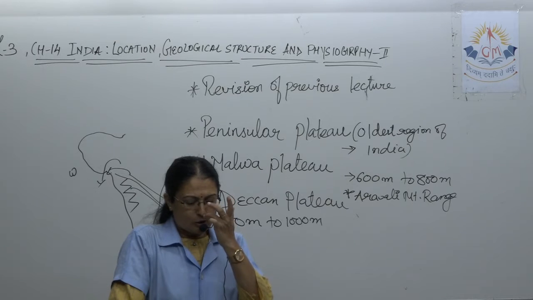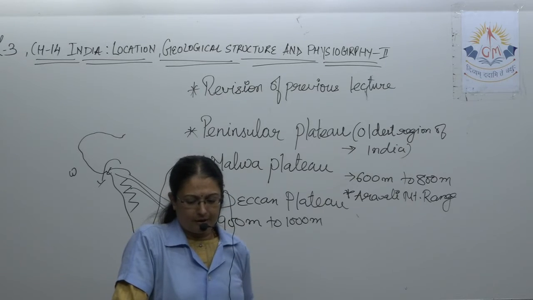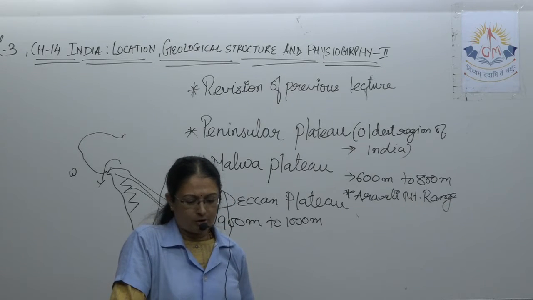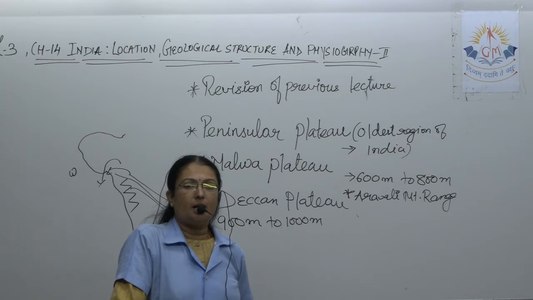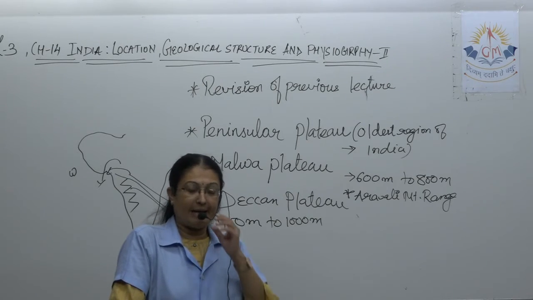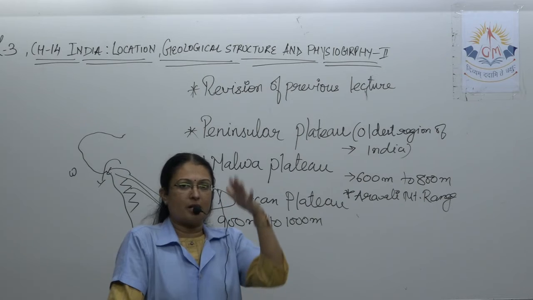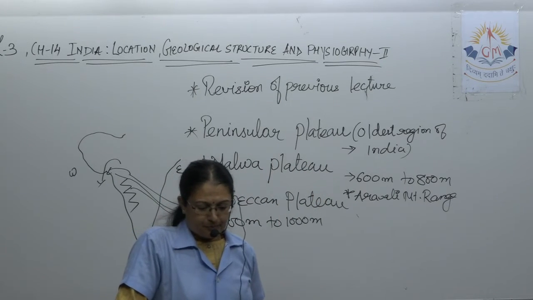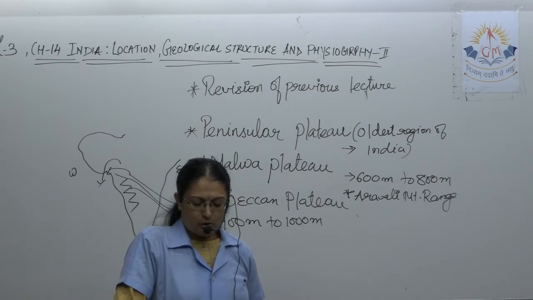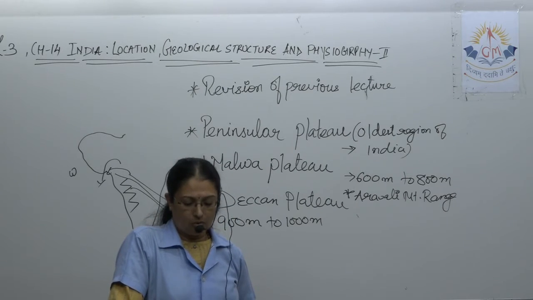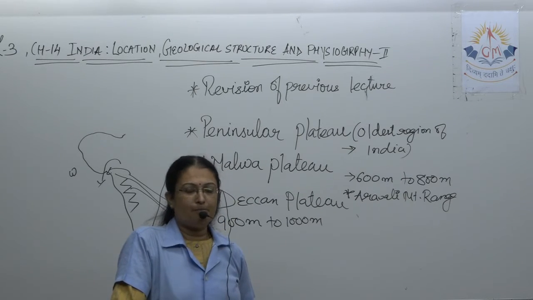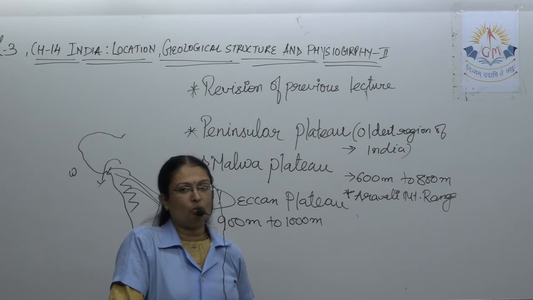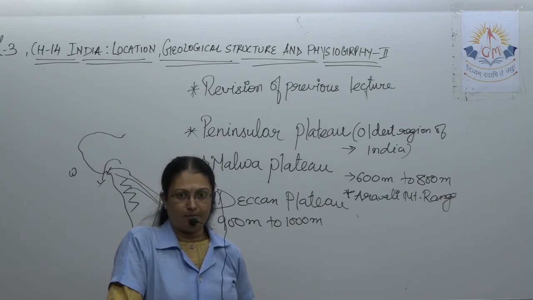And the northern part slopes toward the north, which is evident from the flow of the Chambal, Son and Damodar rivers. The slopes form in the same direction in which the different rivers flow. Then the peninsular plateau is divided into two parts. One part is known as the Malwa Plateau, the other part is known as the Deccan Plateau.